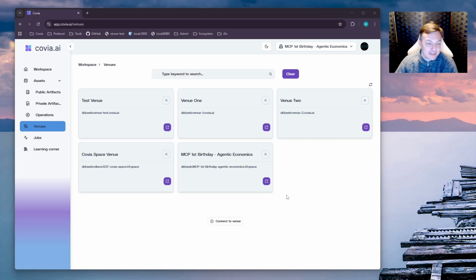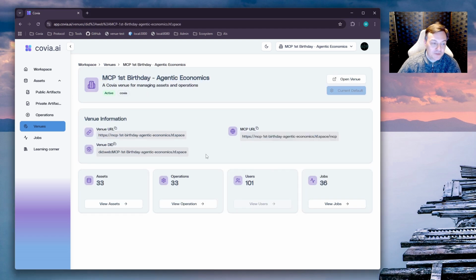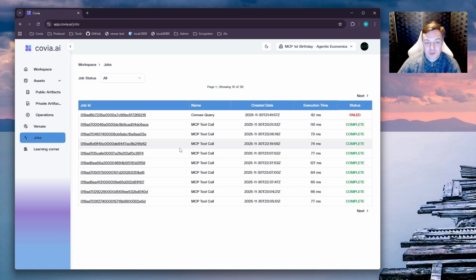So our demo isn't just an MCP server, it's actually a fully functional venue on the Covia Grid, which means that it can do federated orchestration across all kinds of different organizational boundaries. So here I've got several different venues configured. This is using app.covia.ai. I can go into the Agentic Economics server that we've set up for the demo, and I can then look at all the different jobs which have been executed.